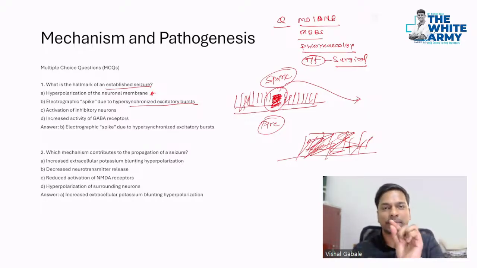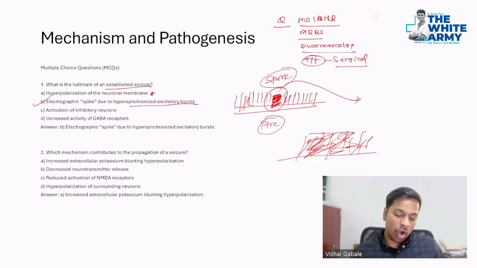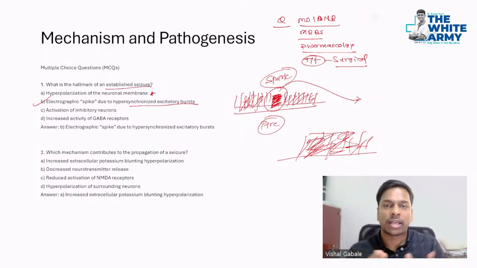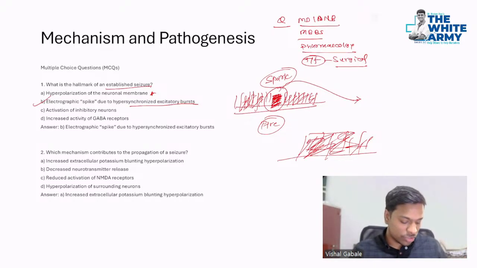So that is a single point where the neuronal mechanism has gone wrong, and from there it all starts. Because of this, you will get this electrographic spike due to hypersynchronization. Synchronized means all these brain cells are now working together as a unit, and because of this, the electric potential of the brain increases, and you have this seizure. So the answer is electrographic spike due to hypersynchronized excitatory burst.